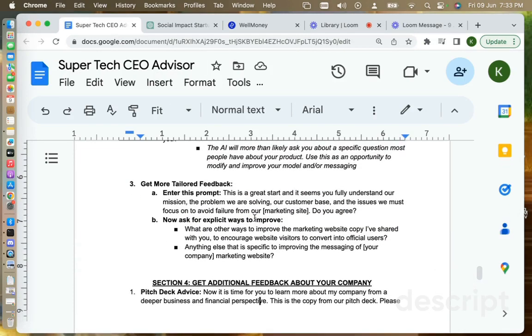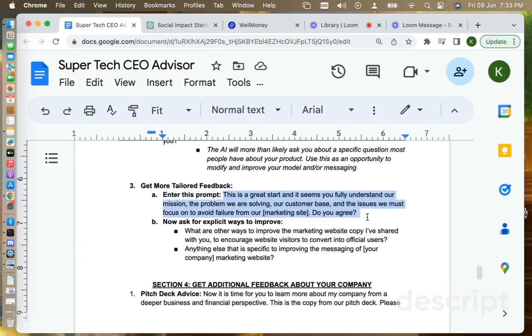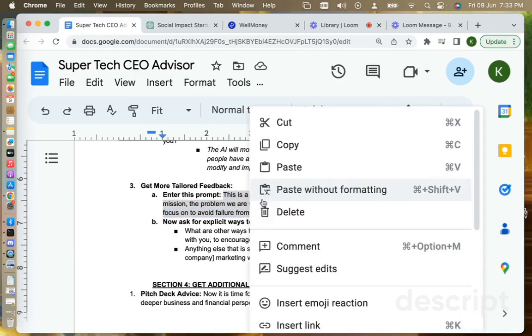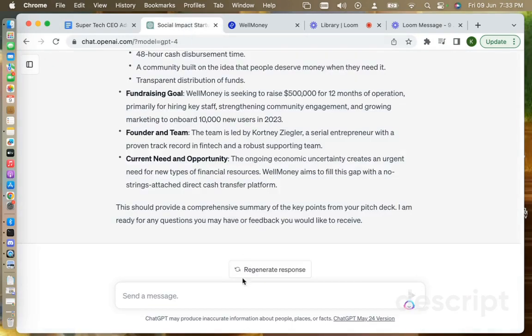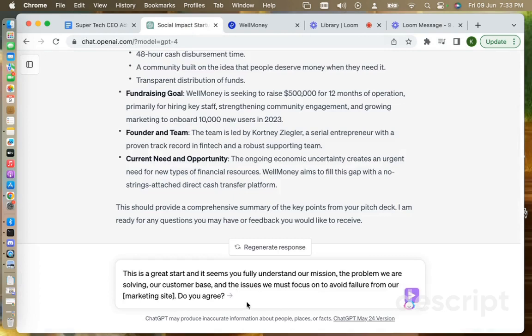So then we can now fully ask the AI, from a marketing site and pitch deck.